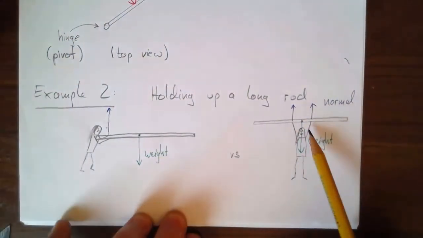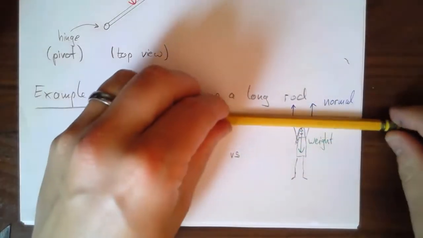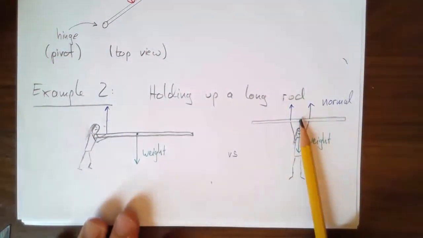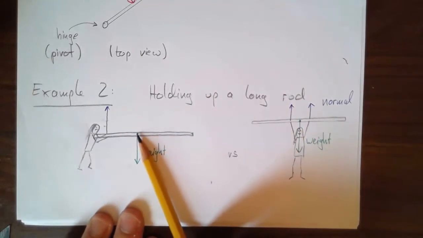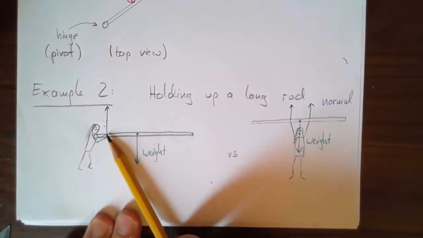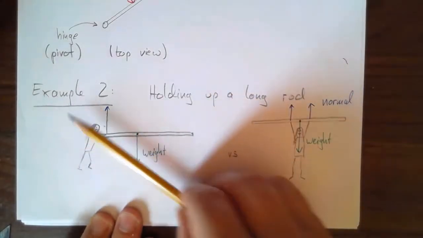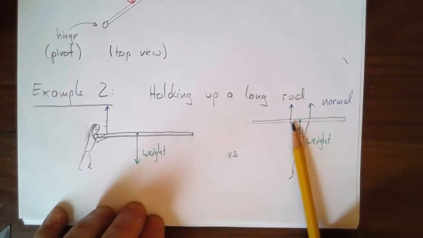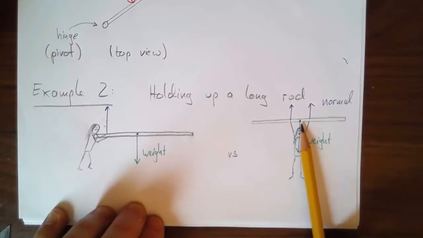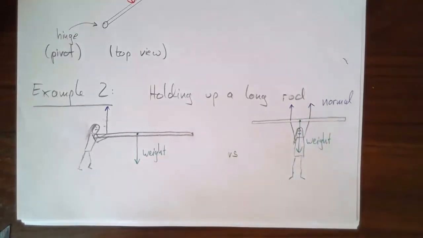As you can tell just intuitively here, the rod is not going to try to rotate this way or this way, because the weight is right in the middle. So the weight here acts not around the pivot point, which would be your hands, the point around which the rod would be trying to fall, while here the weight's acting straight down in the middle, and those two normal forces are left and right, it's not inducing any form of rotation. Of course, we'll make all of those concepts precise, but right now I hope you can see our motivation to introduce this concept of torque. So let's look at torque in more detail.